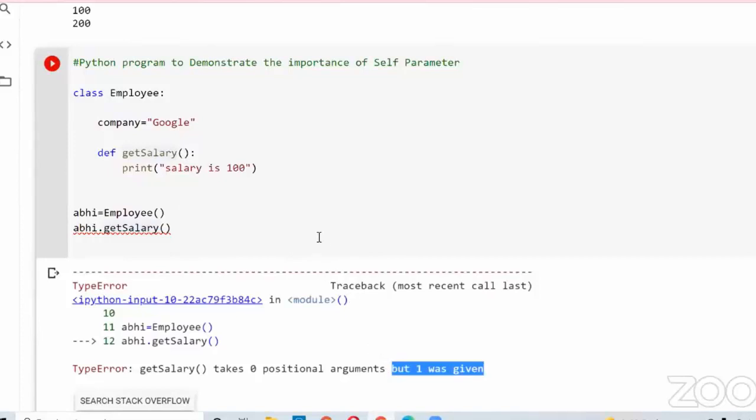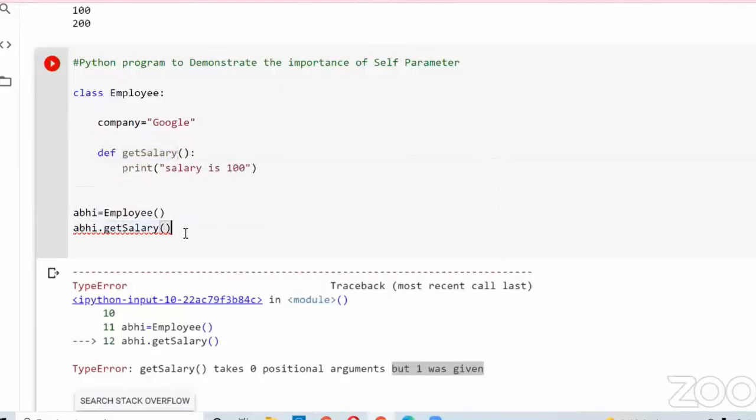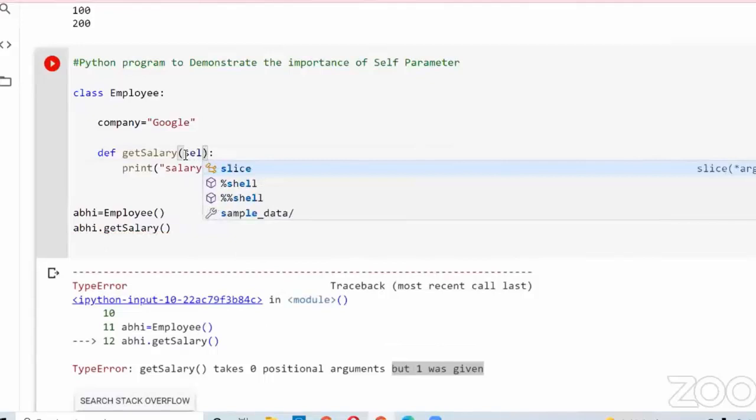Because self is automatically passed with a function call from the object. Whenever I call this method with the help of an object, Python automatically passes self as a parameter. Now internally Python automatically passes self as a parameter, right? Then we should receive that argument, right? So that's why we'll keep self here.